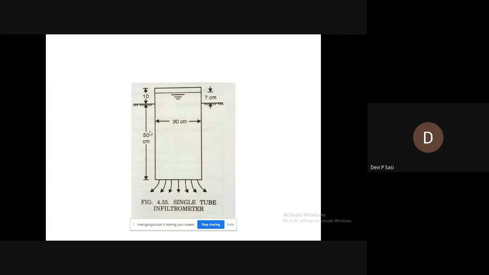Here also we fix a particular level, and the amount of water that must be added to maintain a constant level. Assume that first we fix a level called H1. Then the water which must be added to maintain a constant level gives the infiltration rate. If the level obtained is H2, then H2 minus H1 gives the infiltration capacity of the soil. That is about the tube type infiltrometer.